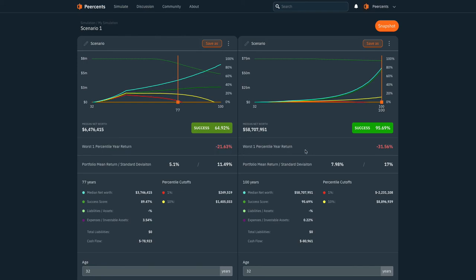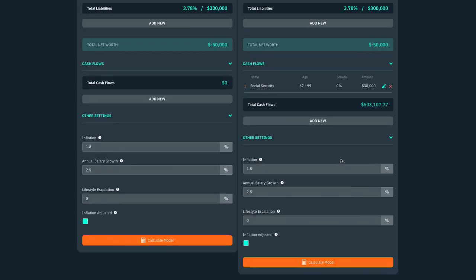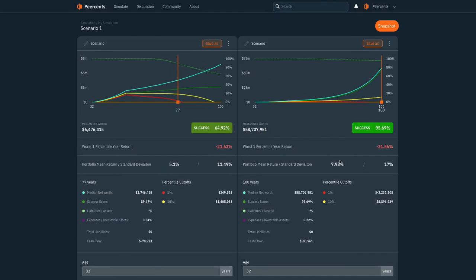So you kind of internally ask yourself, is that worth it? This higher success rate, can I really tolerate a year where I lose 30%? That's something a model can't really tell you, and you kind of just have to inspect your own emotions for that. Anyway, that's hopefully a nice little introduction for some of the things you could do with this.